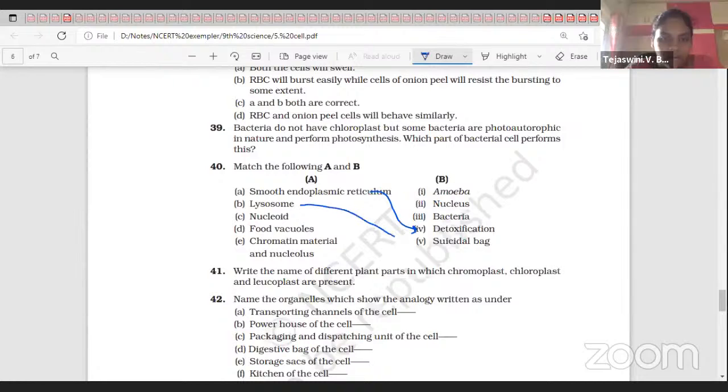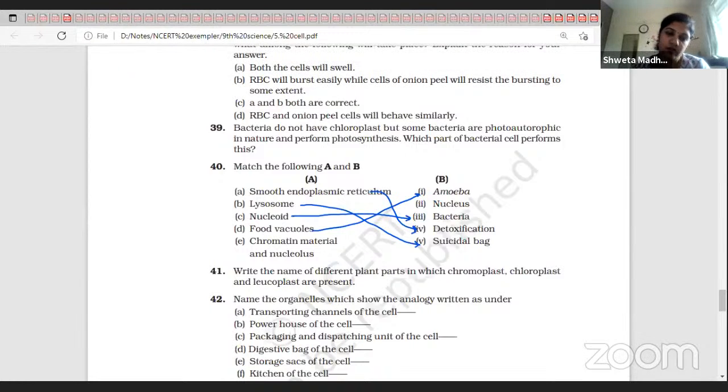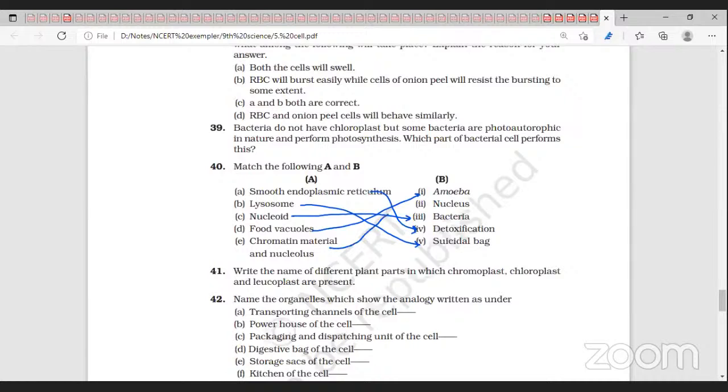Lysosomes, suicidal bags. Nucleoid, bacteria, prokaryotic. Food vacuole, amoeba. Chromatin material and nucleolus, nucleus. They are present inside the nucleus.